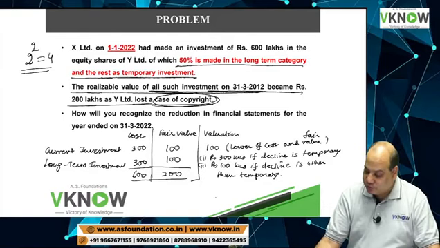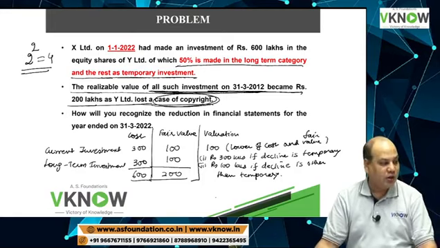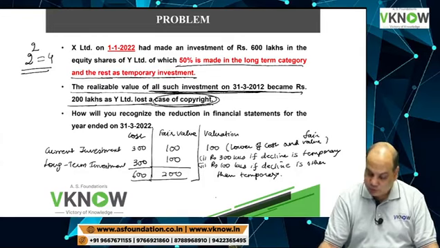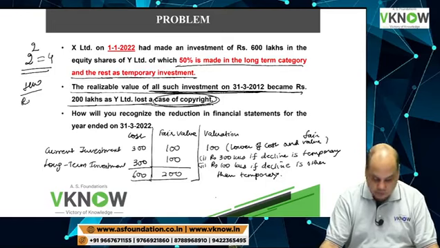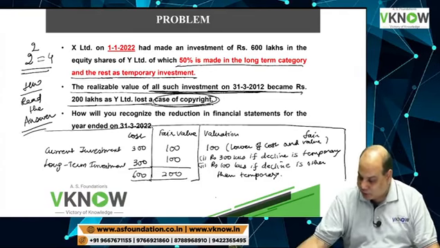So let us go to the next question now. Whatever possibilities were there, I have written all the answers. If it is current investment, 100. Long term investment, temporary decline, at cost, 300. Long term investment, permanent decline, 100. The company will have to make a provision for the loss. Homework: read the answer. I have given you the answer in tabular format.